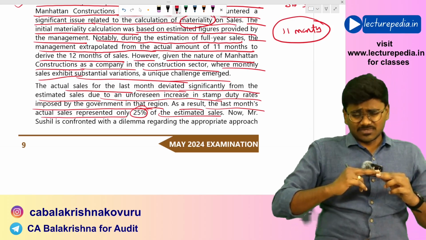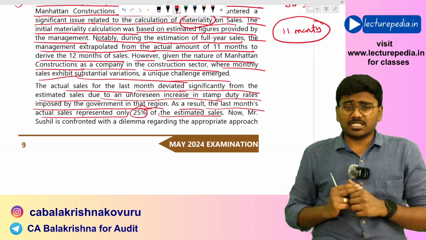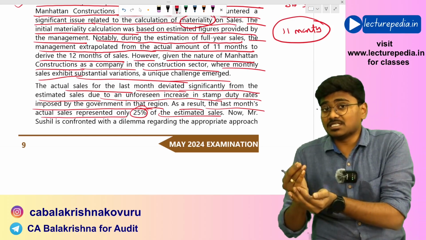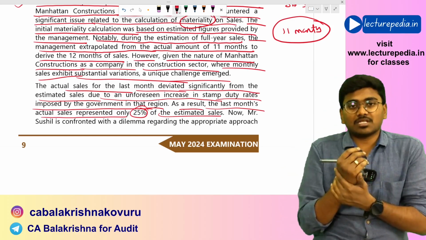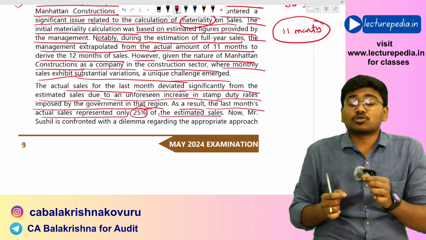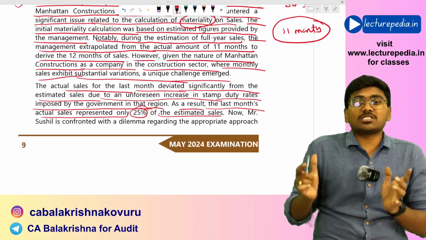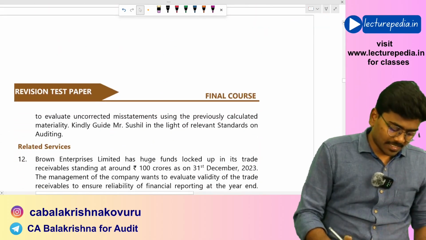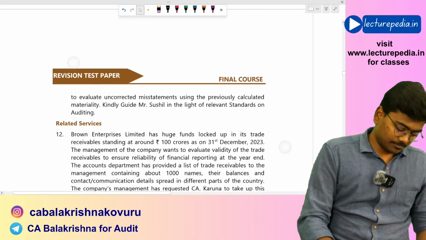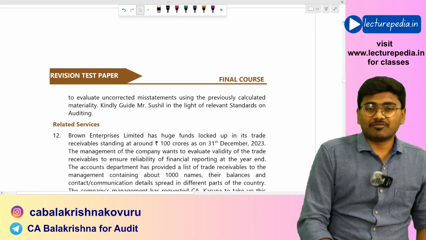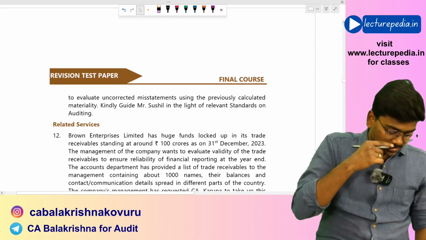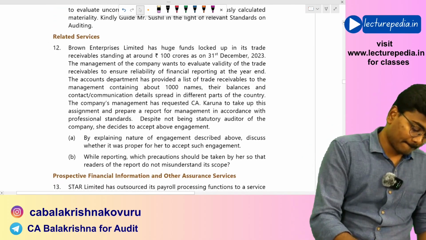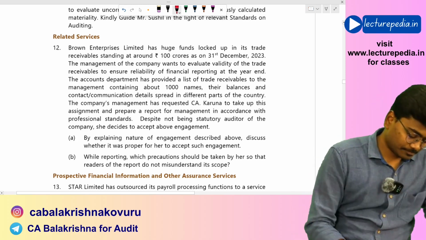Now if the auditor revises his initial materiality level, and the new materiality level that the auditor has obtained is less than the old materiality level that the auditor has determined, then the auditor should also reconsider the performance materiality. Hope that is clear. So here, as per SA 320, the auditor can revise the materiality level. That should be your conclusion for the 11th question. Next, 12th question.